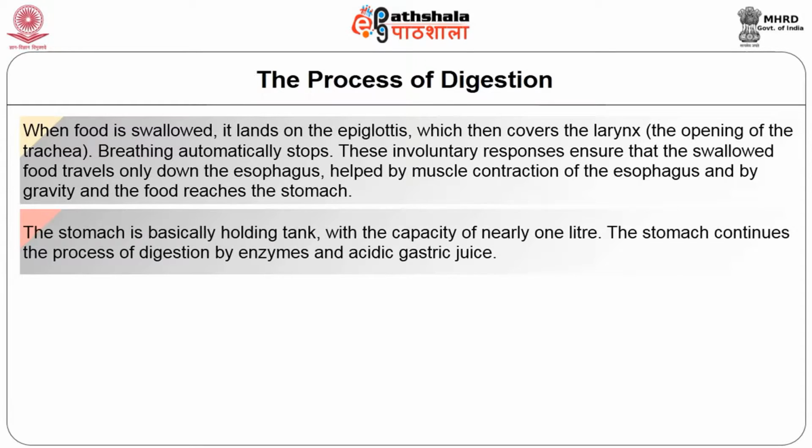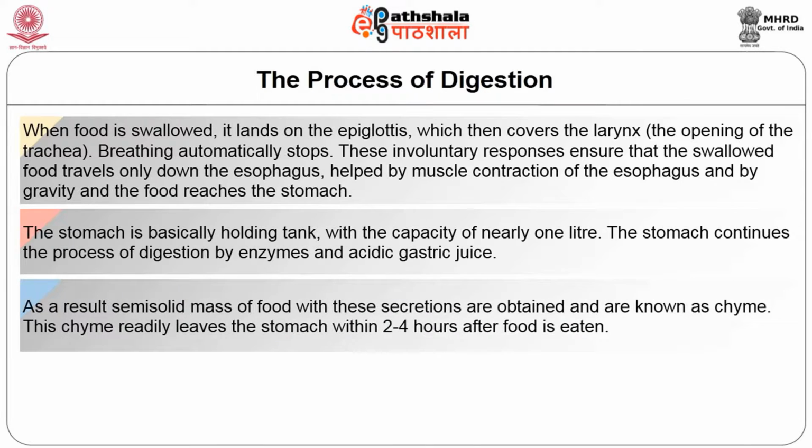The stomach is basically a holding tank with a capacity of nearly 1 liter. The stomach continues the process of digestion by enzyme and acidic gastric juice. As the result, a semi-solid mass of food mixed with these secretions is obtained, known as chyme.